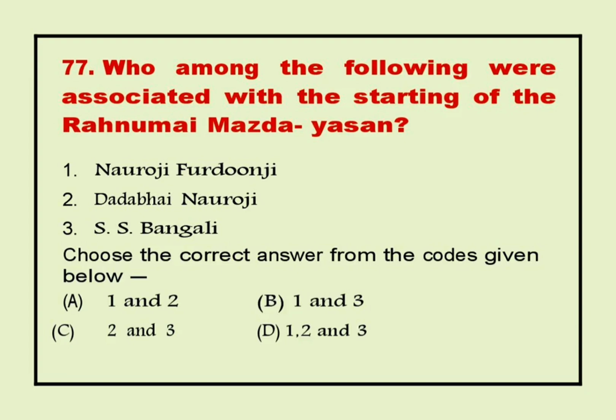77. Who among the following were associated with the starting of the Rahnumai Mazdayasnan Sabha? 1. Nauroji Furdunji. 2. Dadabhai Naoroji. 3. S. Bengali. Choose the correct answer from the codes given below. Answer C. 2 and 3.